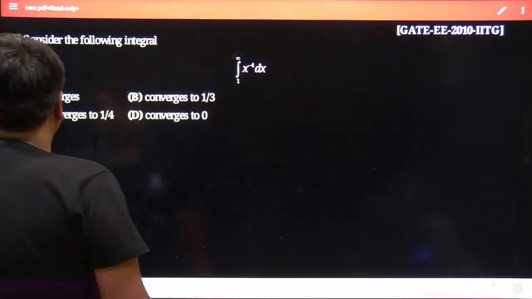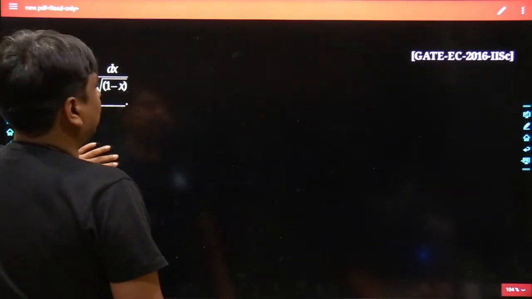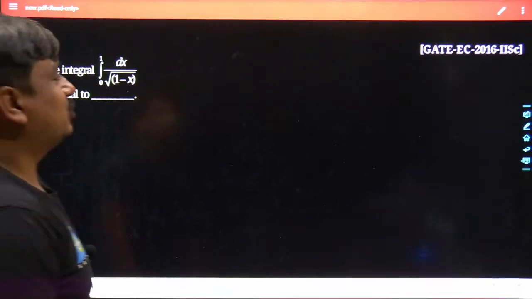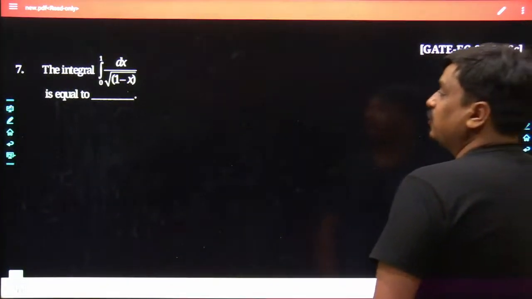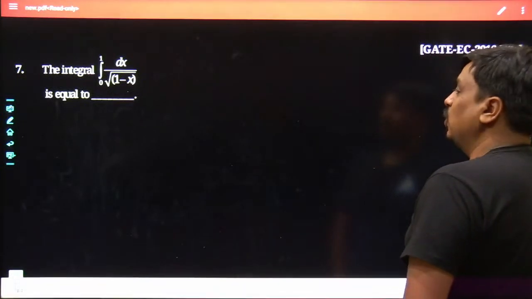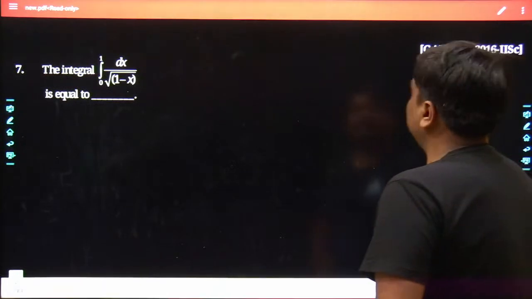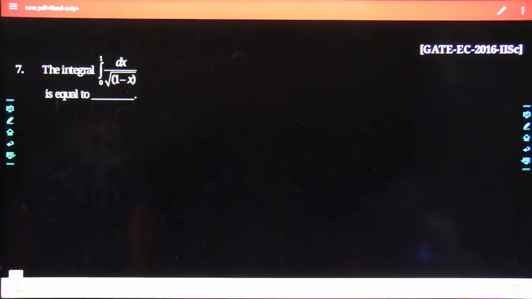Let me see, have any more questions been left out? Probably I should have. Yeah, again. See, the integration has to be made for the given function 1 divided by root over of 1 minus x, dx is equal to. The question came in GATE Electronics in the year 2016. The problem was framed by IISc Bangalore.